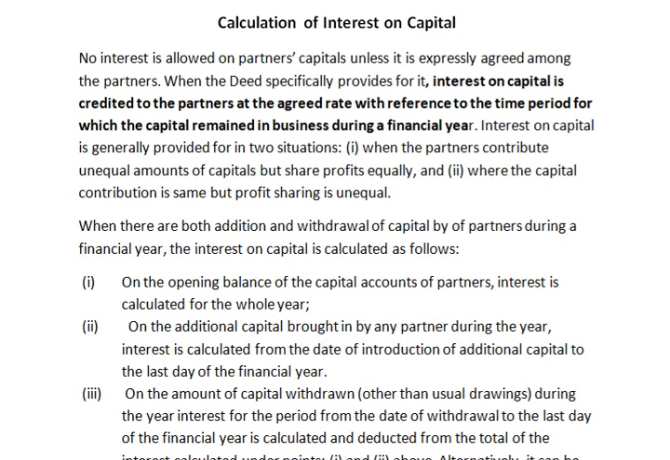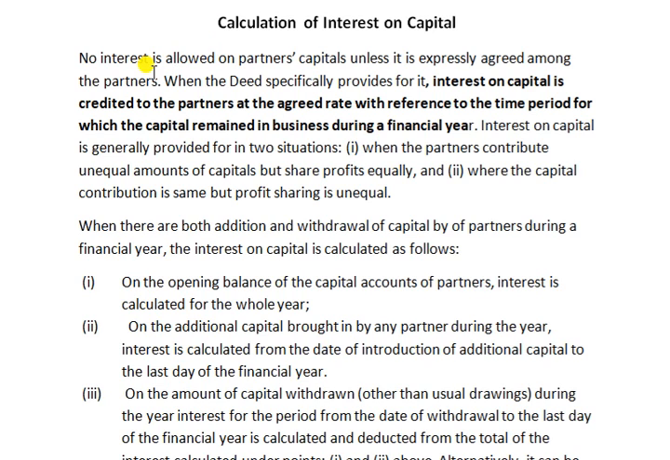Welcome to the next topic, calculation of interest on capital. And one interesting doubt: why are we calculating interest on capital? What's the need for calculating interest on capital? So, let's discuss. We'll discuss all those things here. Listen here.